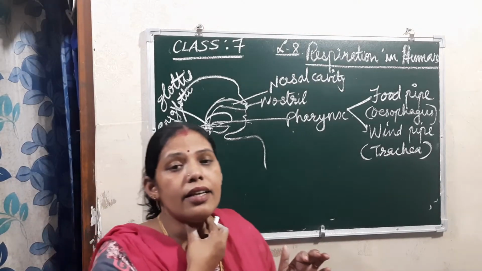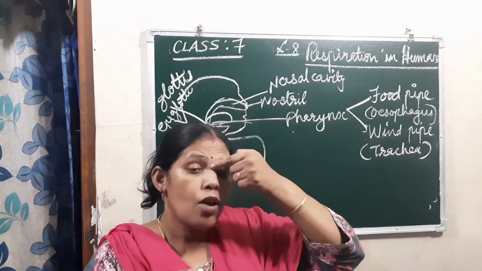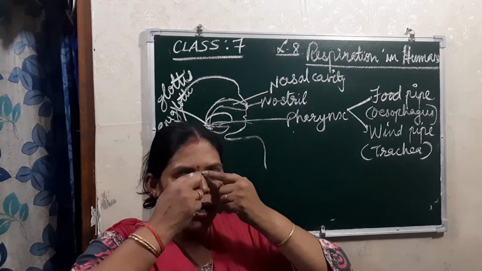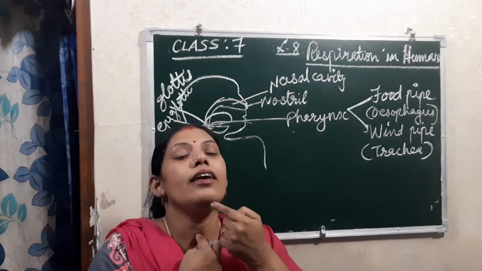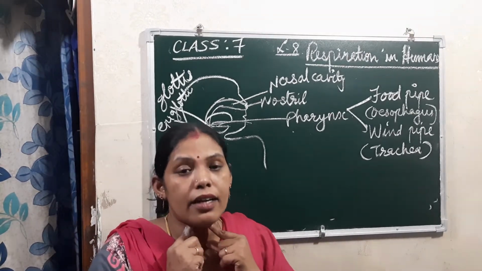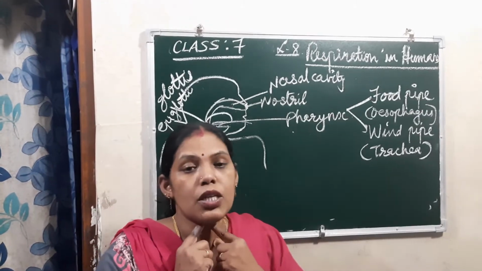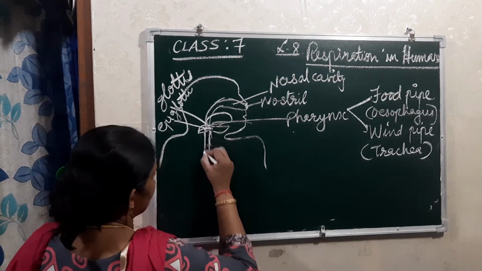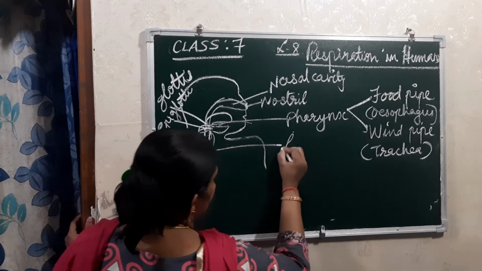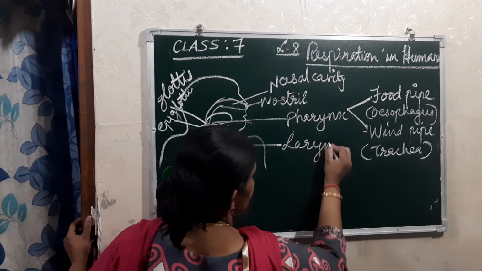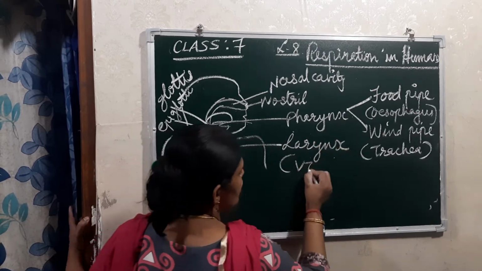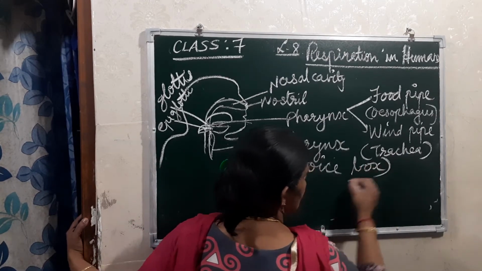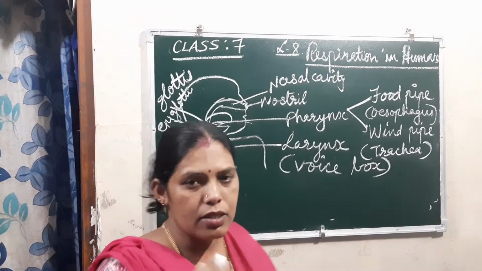Okay, near the throat, see here only this pharynx. So from this nasal passage joined here, then from there internally it comes here. When it comes to this neck side, what is actually present there? The larynx. The larynx is otherwise known as the voice box. Why? Because it produces voice in humans.